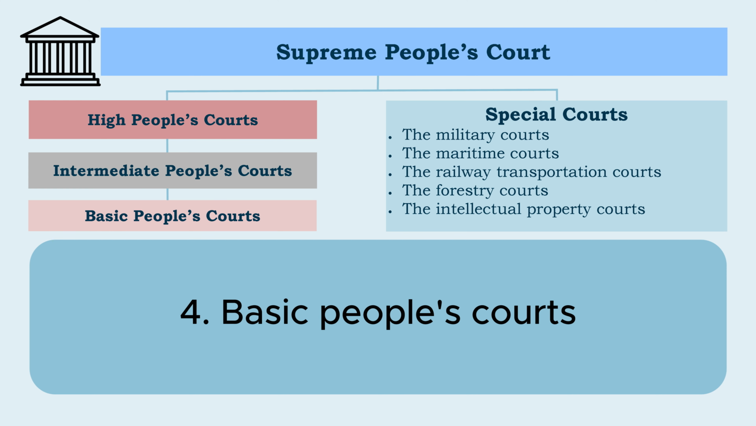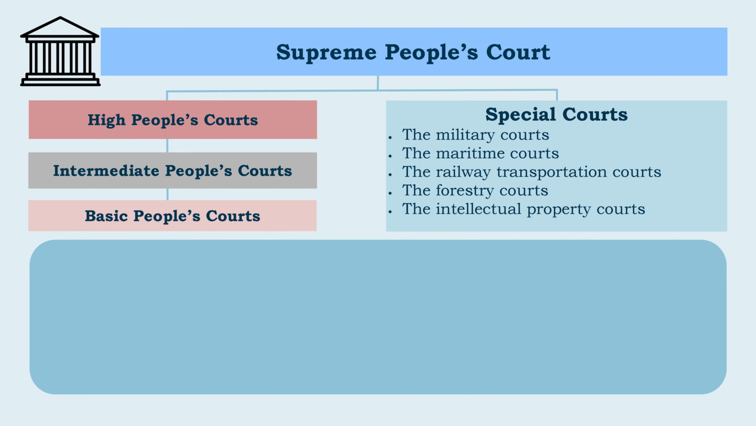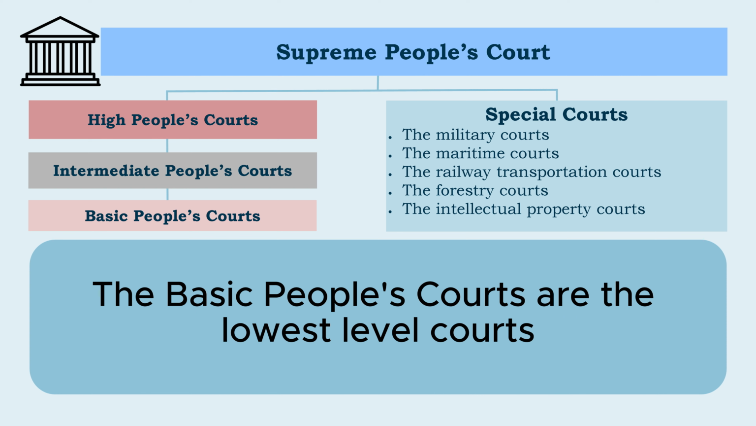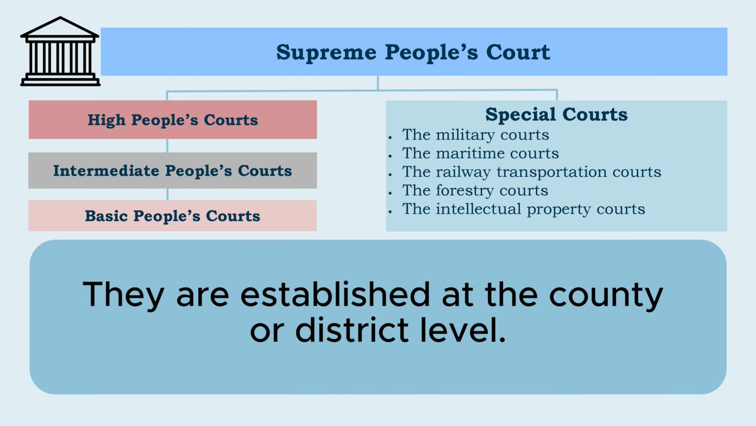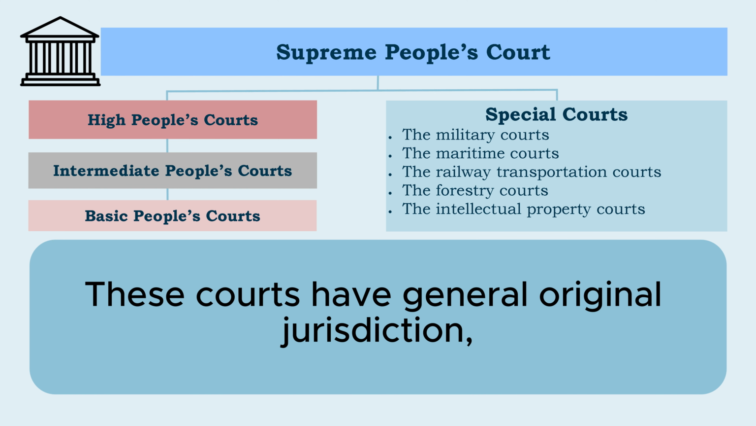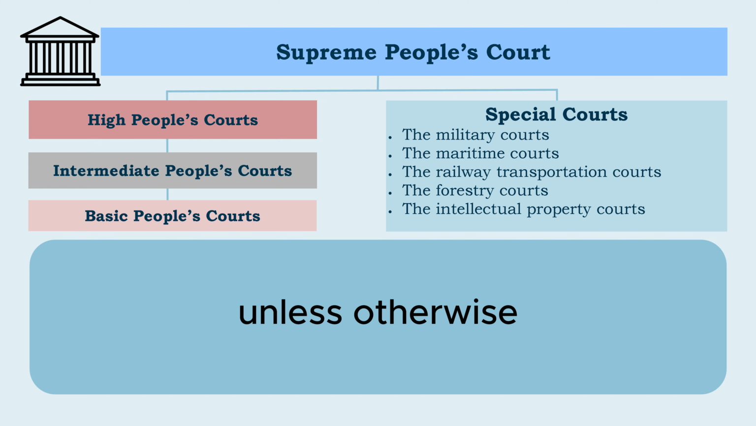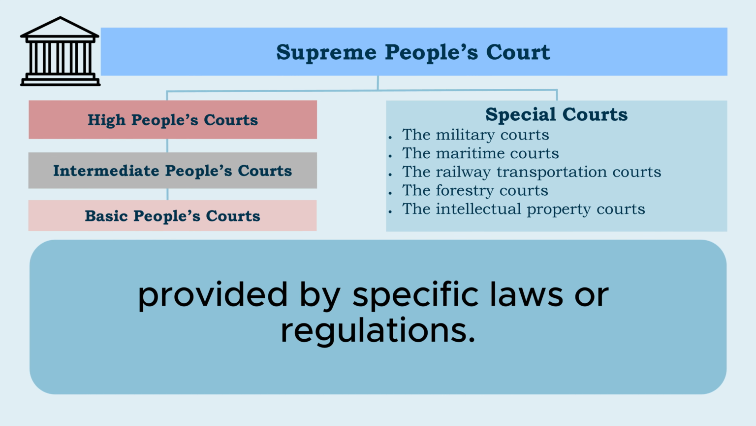4. Basic People's Courts. The Basic People's Courts are the lowest level courts in the court hierarchy. They are established at the county or district level. These courts have general original jurisdiction, unless otherwise provided by specific laws or regulations.